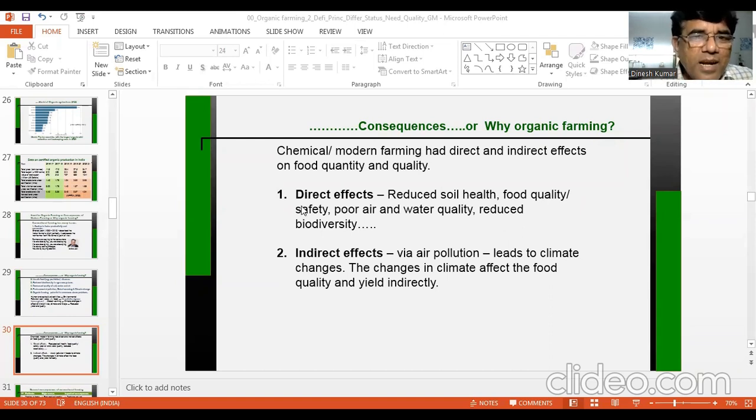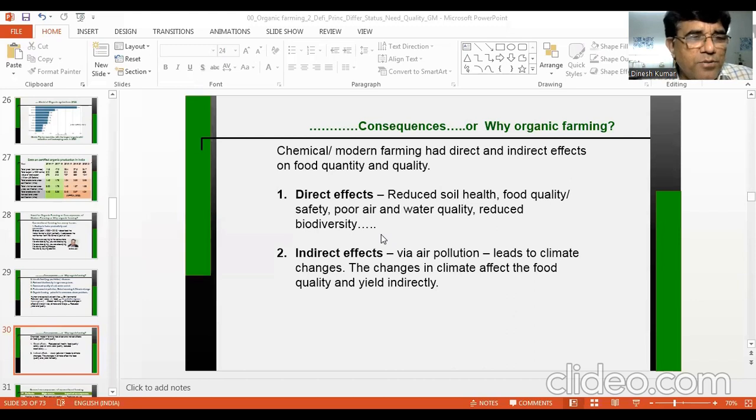So there are certain direct effects of conventional farming, like reduced soil health. You can explain one by one. Changes in food quality or safety. Food quality is not good. Foods are not safe, means they are having some pesticides. Poor air everywhere. Now Delhi, forget Delhi, many cities are having poor air quality in the country. Water quality is also poor, reduced biodiversity, and all points are direct effects of conventional farming.